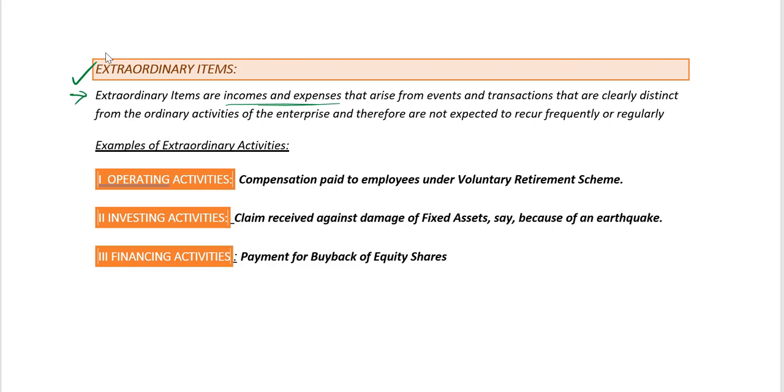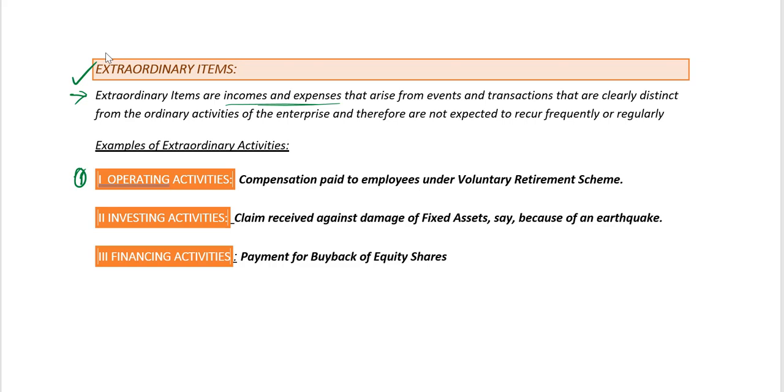We'll see an example each for extraordinary activity in operating, investing, and financing activities. We'll begin with operating activity. Now, compensation paid to employees under the VRS, Voluntary Retirement Scheme.